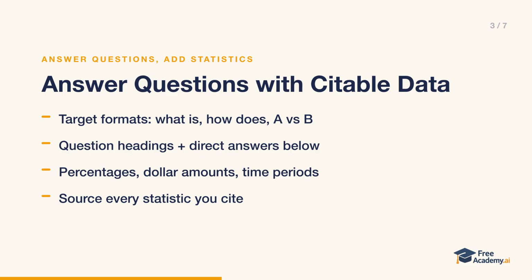Next includes citable statistics, because Perplexity loves specific data. That means percentages with context, dollar amounts, time periods, and comparative data. For example, a line like CRM adoption increases sales by an average of 29% and improves customer retention by 27%, according to Nucleus Research, is exactly the kind of sourced, specific claim that gets cited.